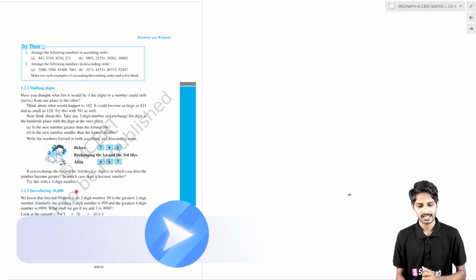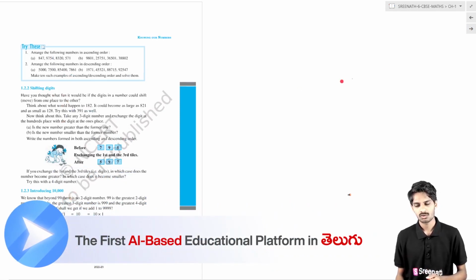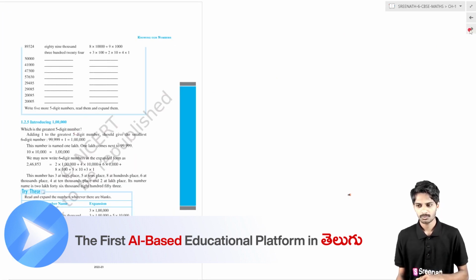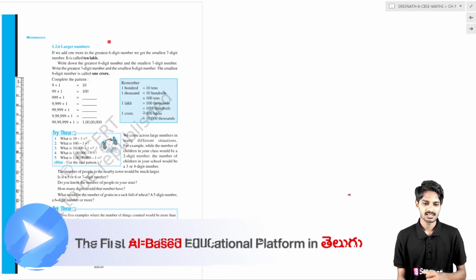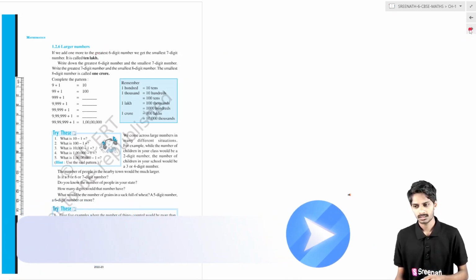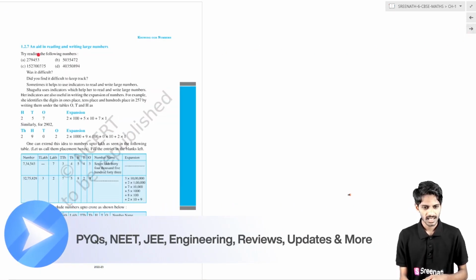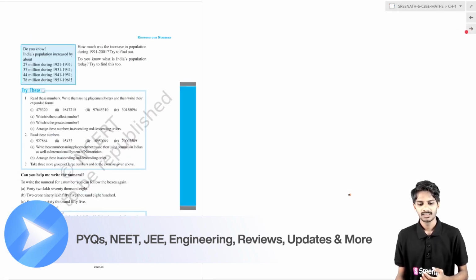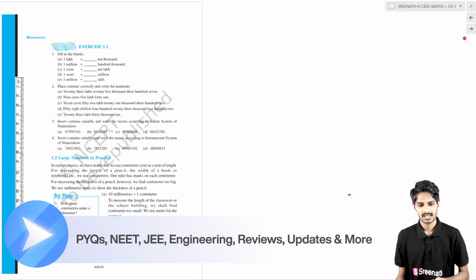Shifting digits is the next subtopic, introducing 10,000 is the next, and revisiting the place value is the next. Introducing 1 lakh is the next subtopic. Larger numbers is the next subtopic, and aid in reading and writing large numbers is the next. Use of commas is another subtopic in this second topic.